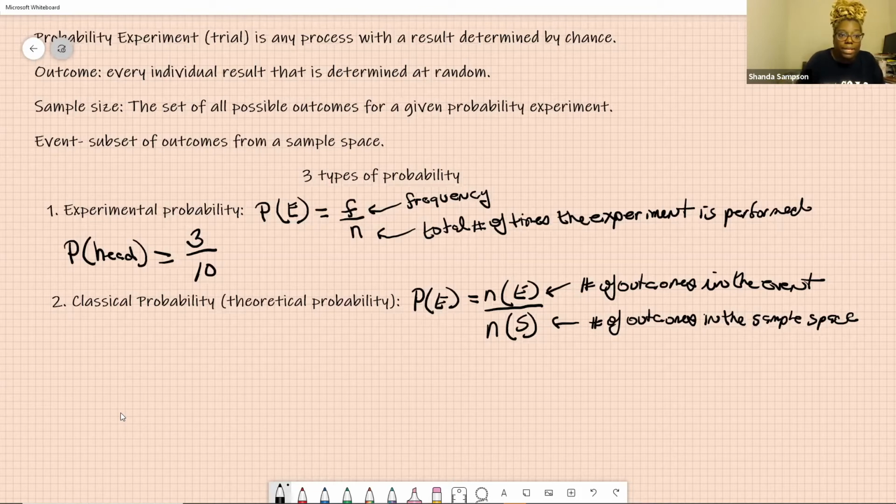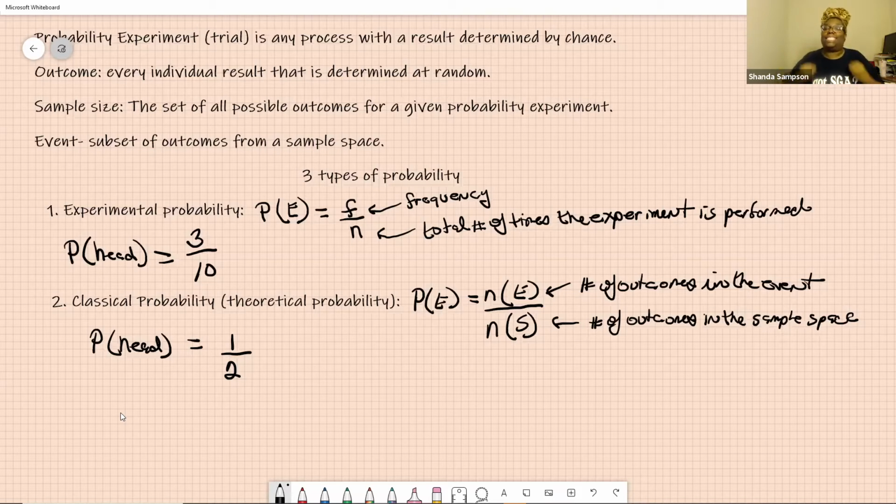The probability of getting a head in the classical probability is what? When I throw up my coin, what's the number of outcomes in that event? 1 head out of what's the outcome in the sample space? Let's go back to our brain up at the top. The sample space is the number of possible outcomes, head or tail, so that's 2. Classical probability or theoretical probability, that's why I like theoretical probability. Theoretical probability is a better name for it for you to understand what it is.